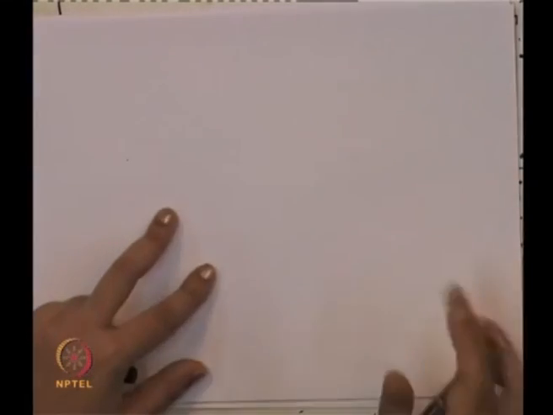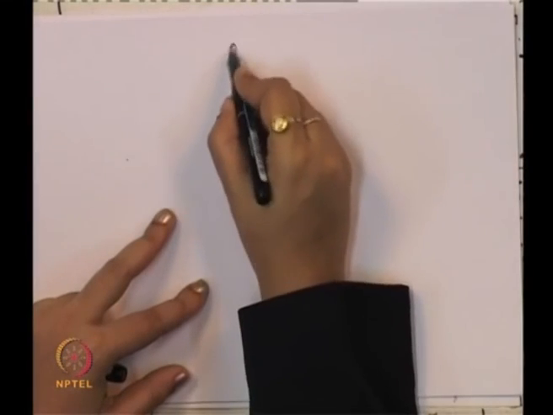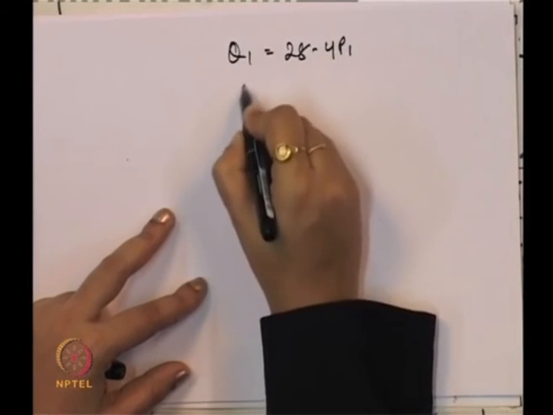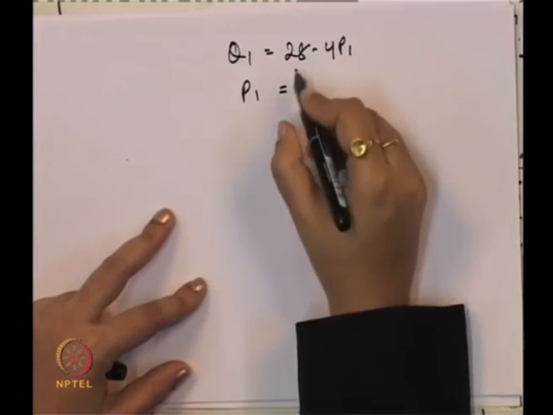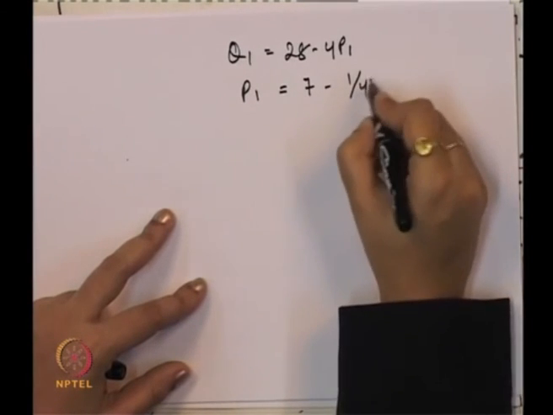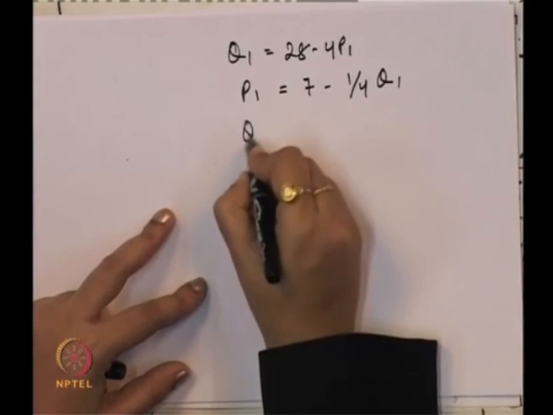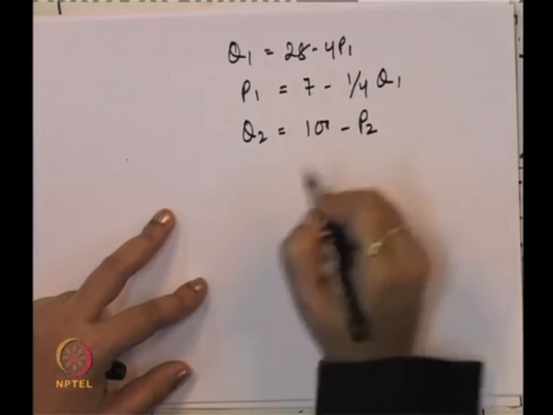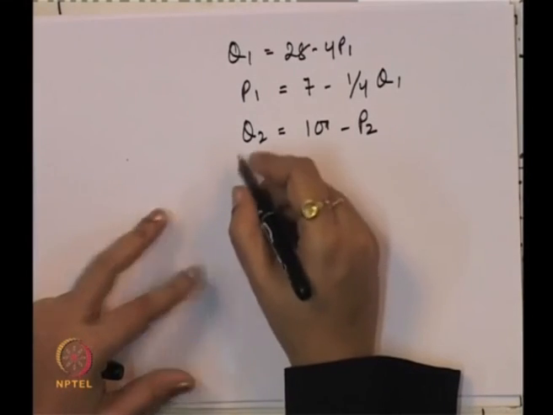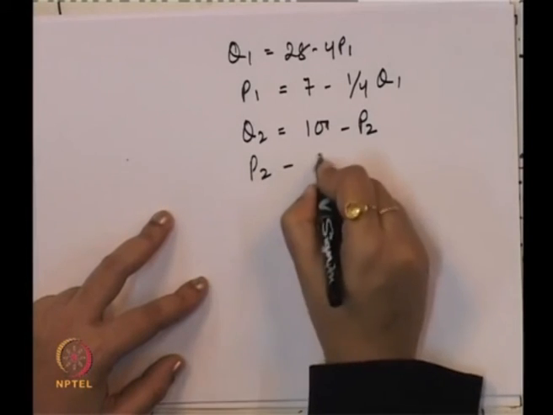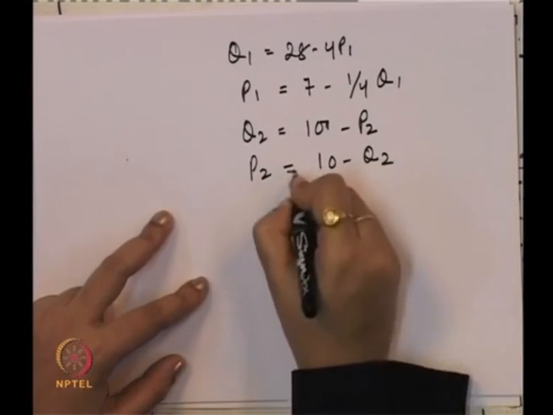Okay. So, to start with, since we have Q1 is equal to 28 minus 4 P1, we will find P1 is equal to 7 minus 1 by 4 Q1, and Q2 is equal to 10 minus P2. So, P2 is equal to 10 minus Q2.